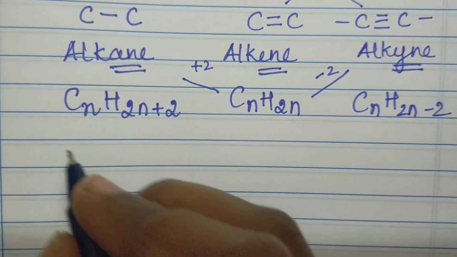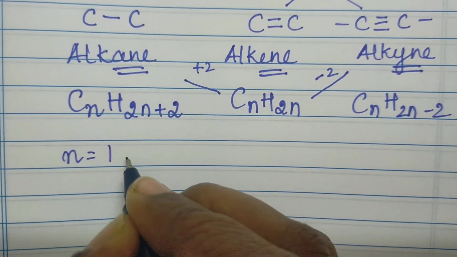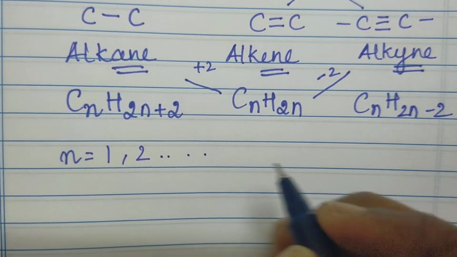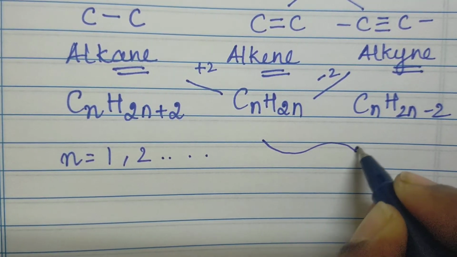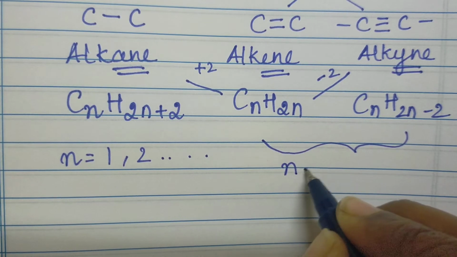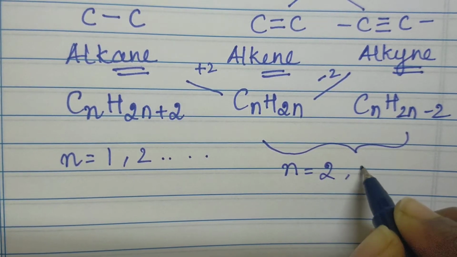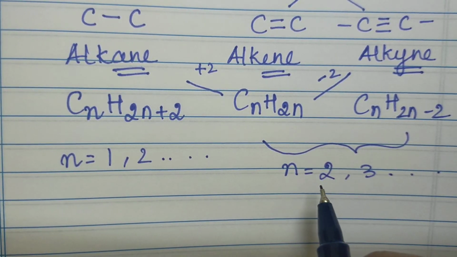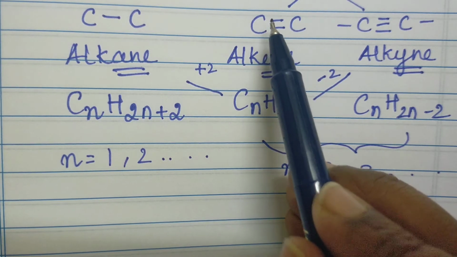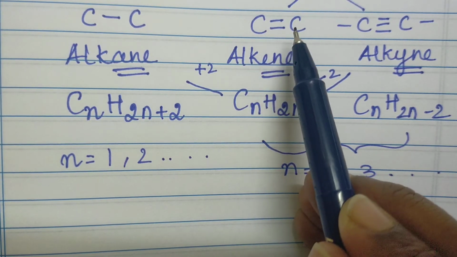For alkane, the n starts from 1 and goes on. For alkene and alkyne, the n starts only from 2 and goes on. Why is it from 2? Because the carbon should be linked with another carbon atom through a double bond.